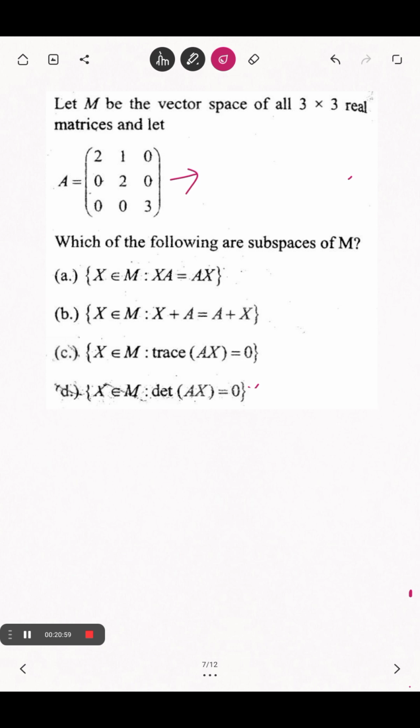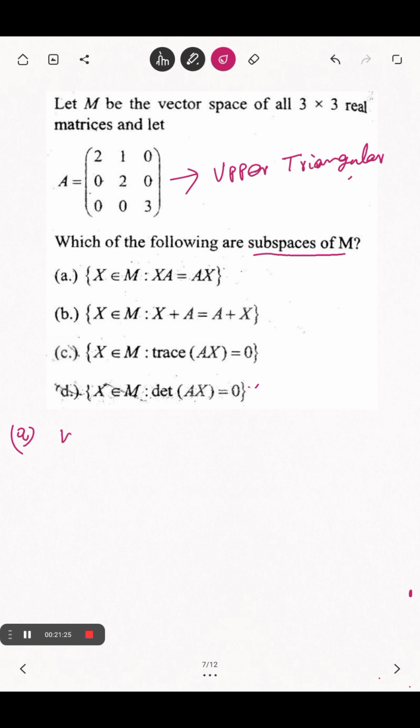This is an upper triangular matrix. I apologize for my handwriting. Now, which of the following are subspaces of M? So you have to check. Suppose I do the first one, the rest you will check.